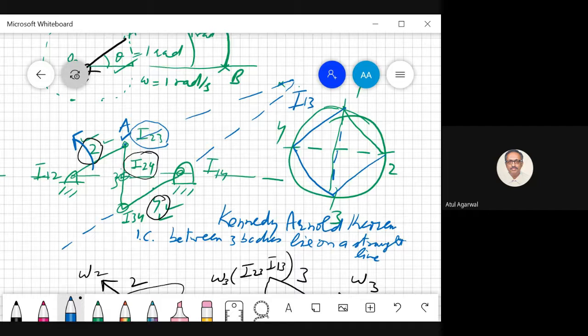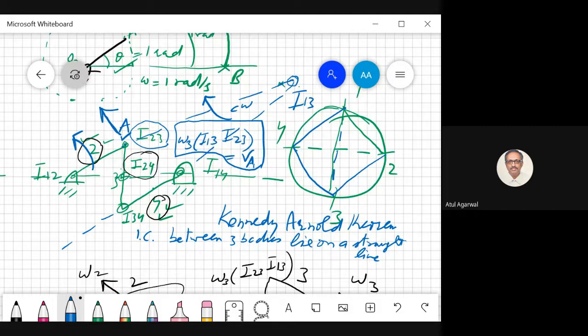Now you see, body 3 is rotating about this fixed point, fixed axis of rotation. So what is the velocity of this point? This point is going like this. So you see, body 3 has to be rotating clockwise. Only then, when this point A is on this body 3, it is going to have a velocity in this direction. And also you can find the angular velocity of body 3. It has to be omega 3, I13, I23. And you already know the velocity of point A. So using this equation, you can find the angular velocity of link 3.